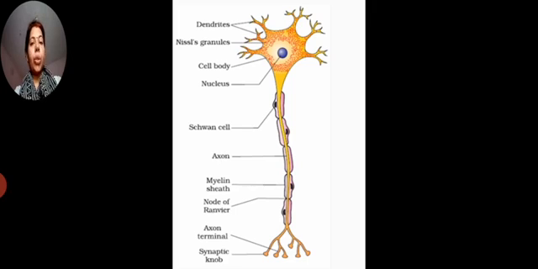What is their function? They pick up sensation or stimulus and transmit it to the cell body. The dendrite contains Nissl's granules and neurofibrils.